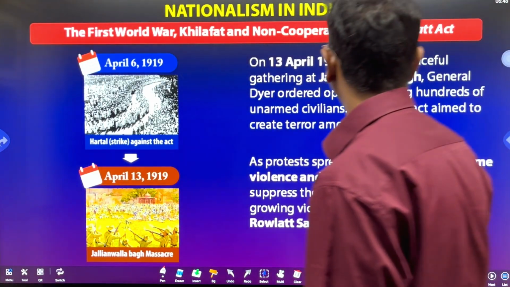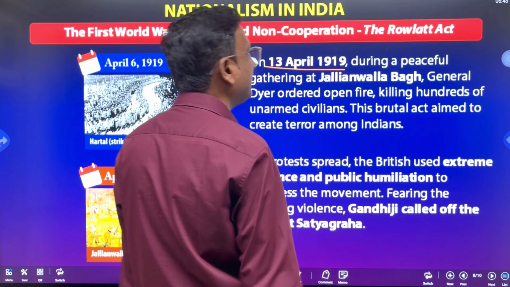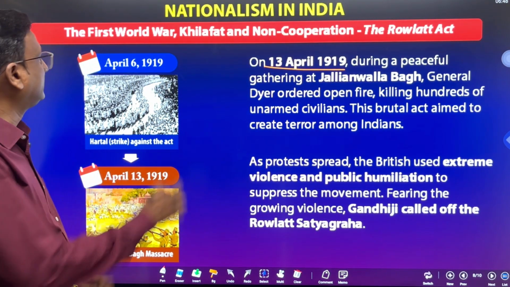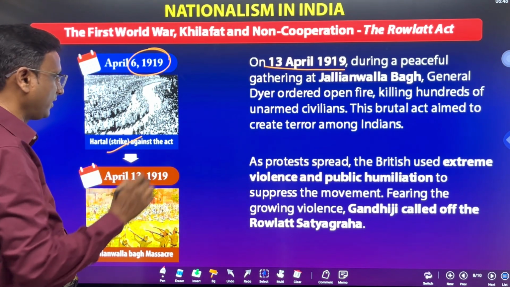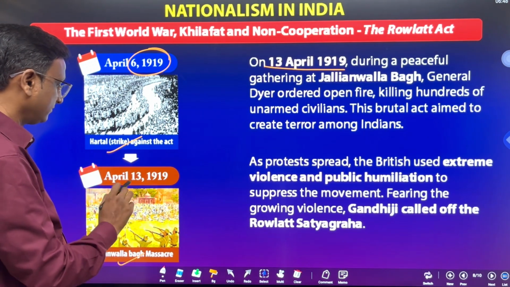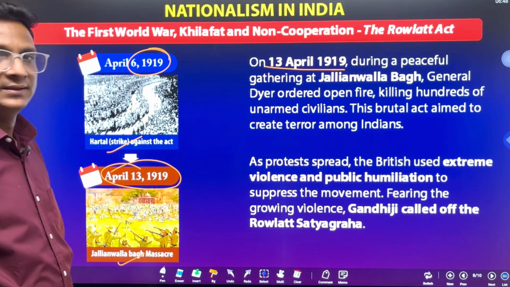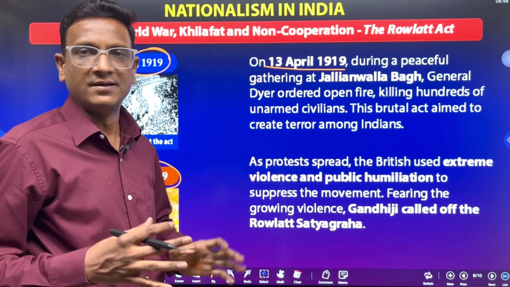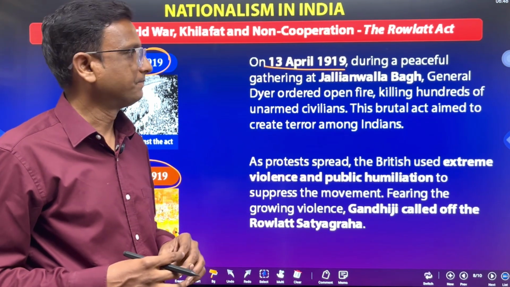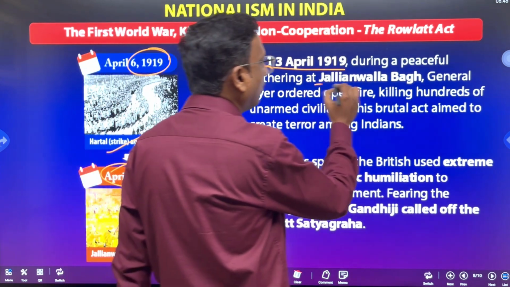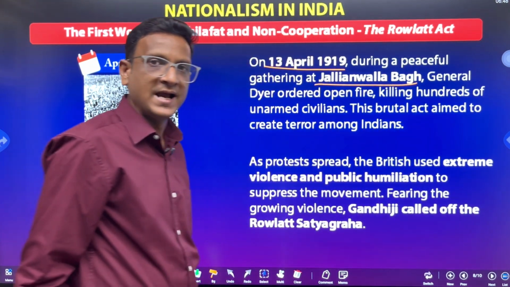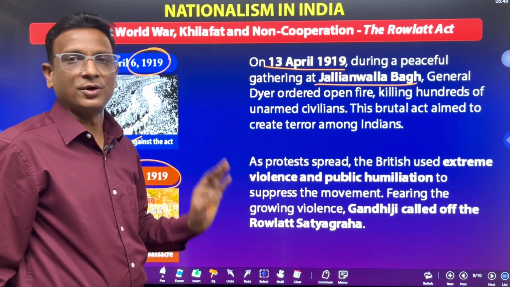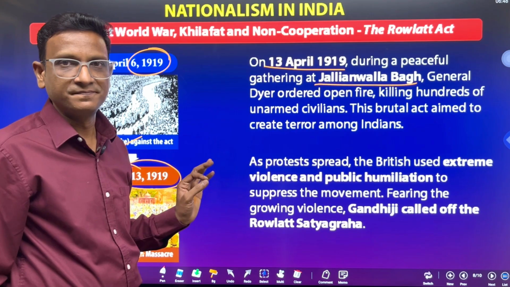So now what happened next? On 13th April 1919, you can see 6th April 1919, a hartal was going on, and Jallianwala Bagh happened on April 13, 1919. It was a very sad incident during our freedom struggle. Jallianwala Bagh is a ground where some leaders gathered to protest against the British.